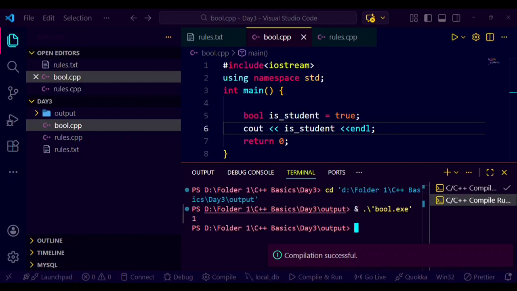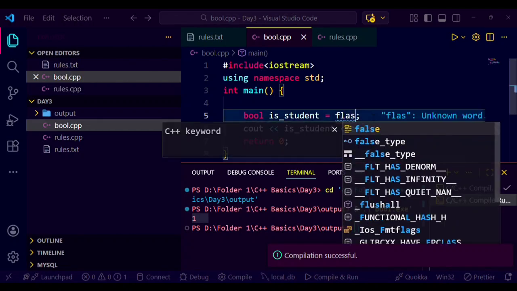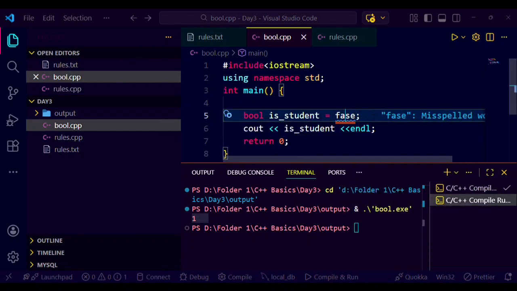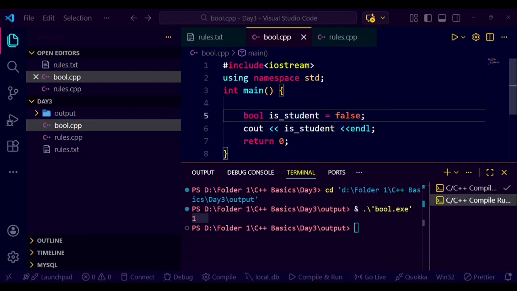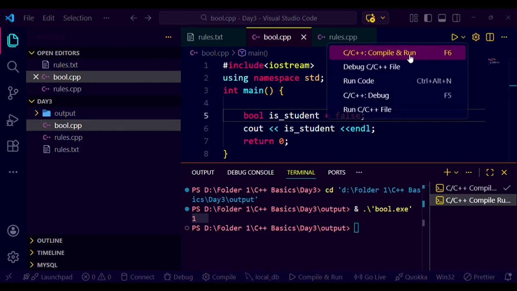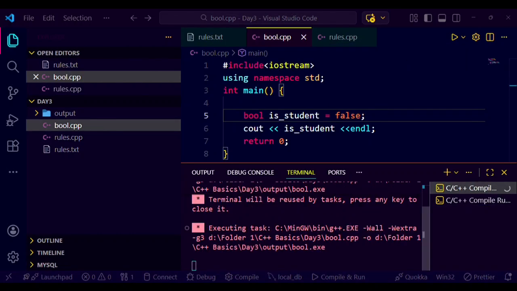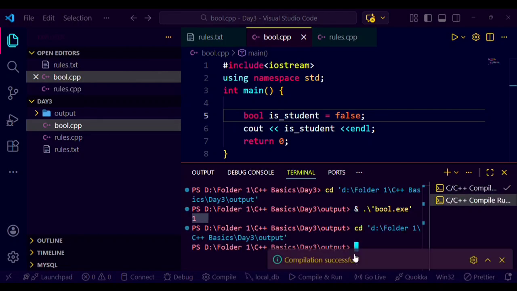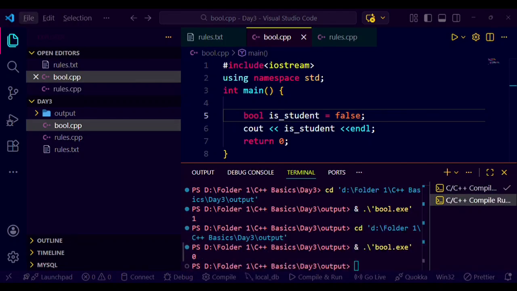So yeah, it's printing 1 because here we have taken true. But suppose if we take false here, let's see what it prints. Zero. So that's all. True means 1, false means 0.